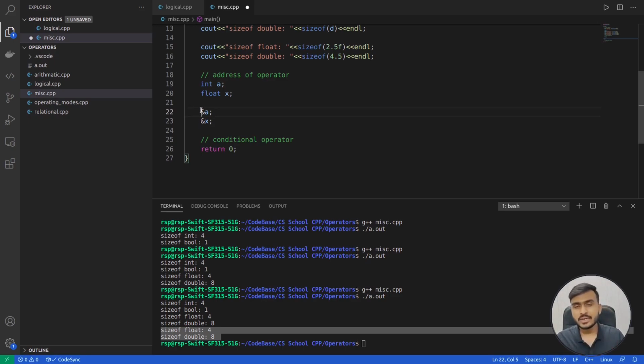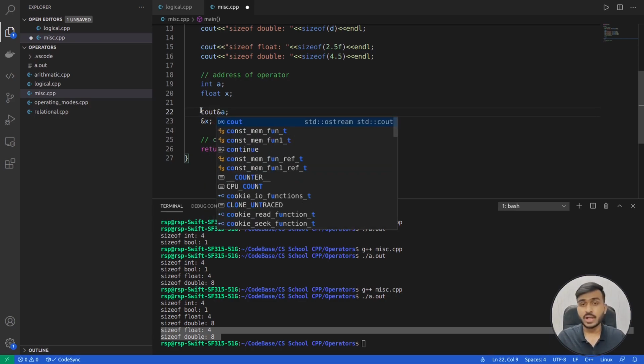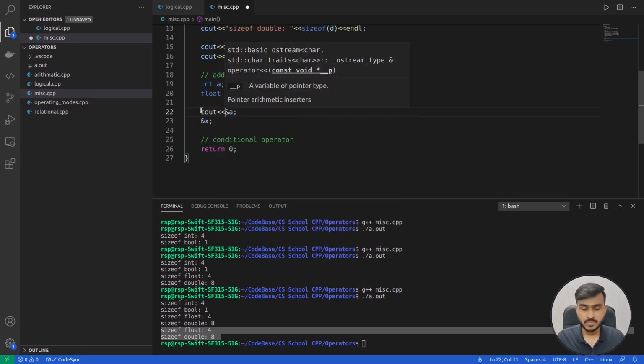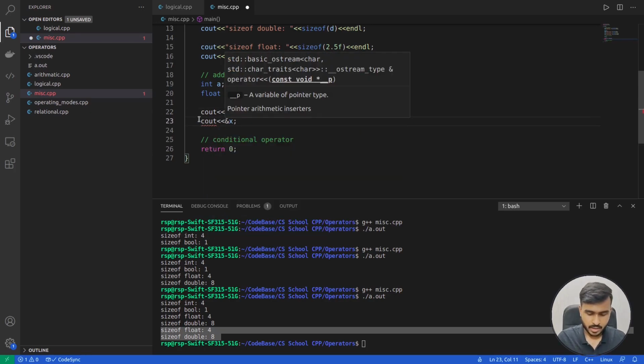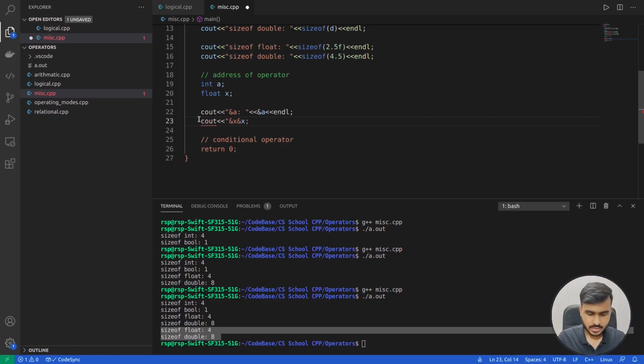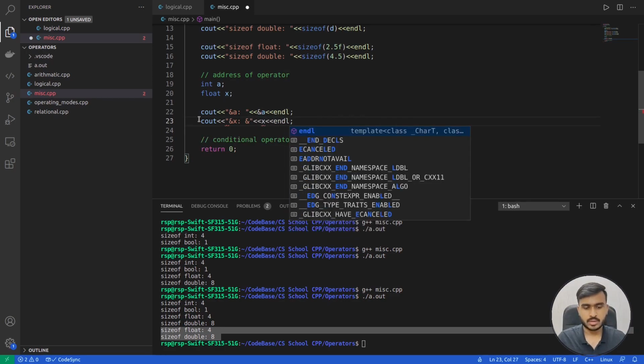In order to print it on the screen, we'll have to write a cout statement as we always do. So I'll write cout address of a colon, again the insertion operator followed by endl, and over here I'll write cout address of x colon, again the insertion operator followed by endl.